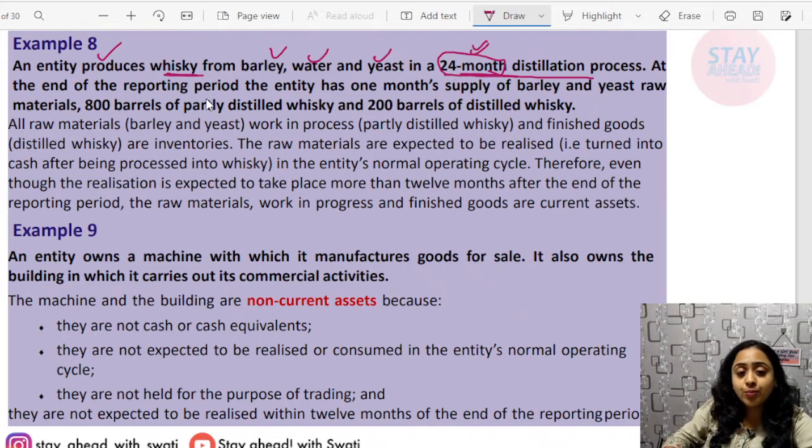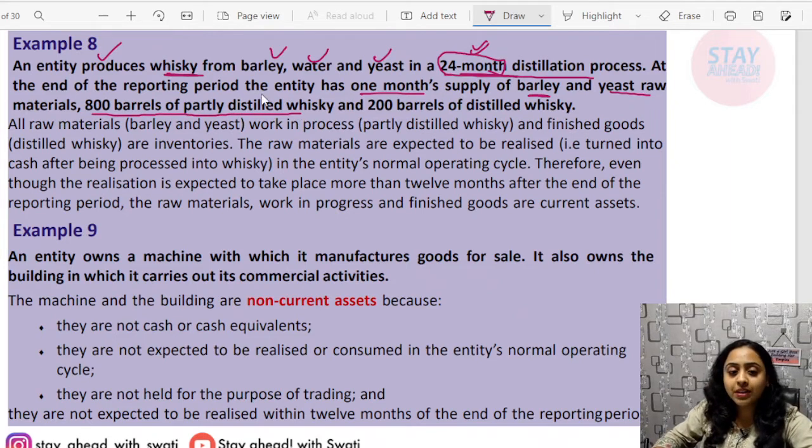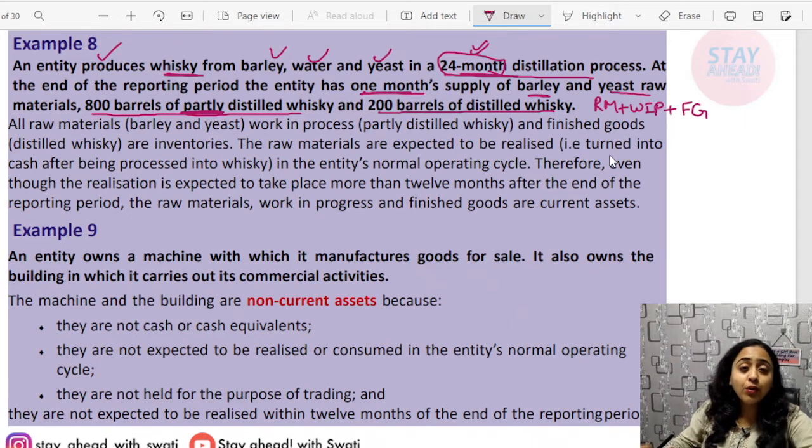At the end of the reporting period, the entity has 1 month supply of barley and yeast, which is raw material, 800 barrels of partly distilled whiskey, this means WIP, and 200 barrels of distilled whiskey, that is finished goods. So you have raw material plus WIP plus finished goods. Okay, so these you have as an asset. Now you should classify this as current or non-current.